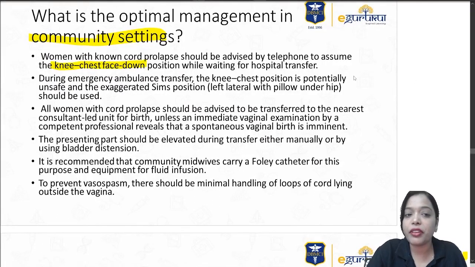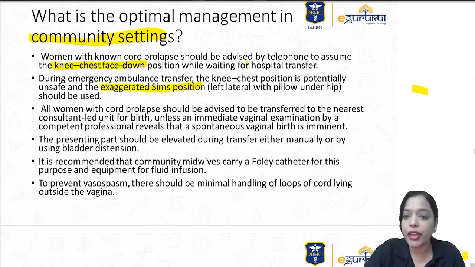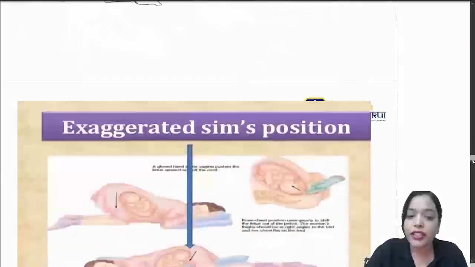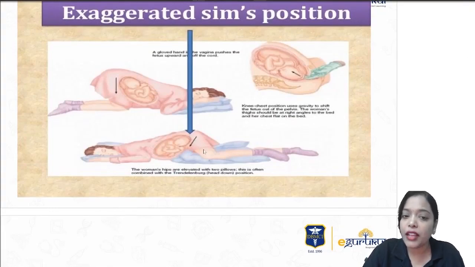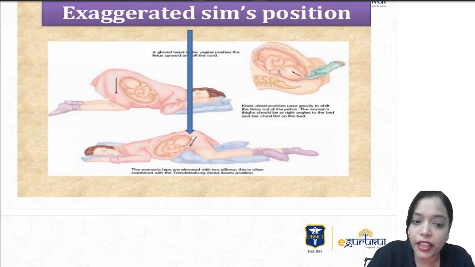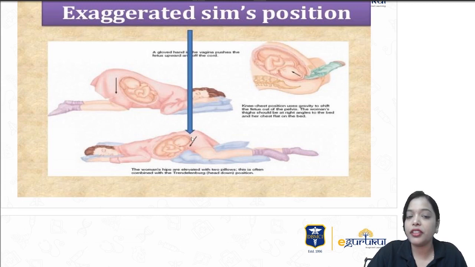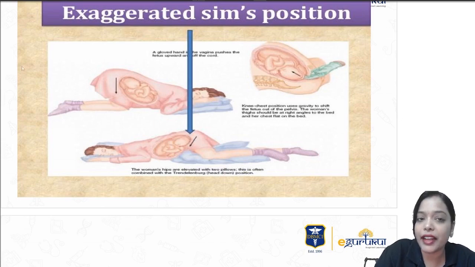Next, once the emergency ambulance has come, change from knee chest face down position to the exaggerated Sims position. So this is the exaggerated Sims position, where you ask the woman to lie down with her leg on the pillow. See, the hips are elevated with two pillows. Here the hips are elevated but there is no support, so it is a little tiring for the woman. So here I am supporting her hip elevation by putting two pillows. This is called the exaggerated Sims position.